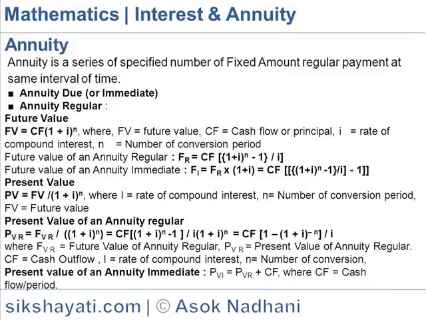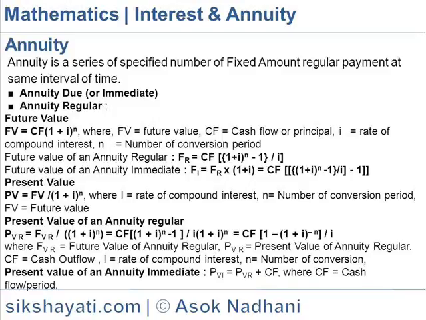Present value of an annuity regular. Present value of annuity regular PVR is equal to FVR divided by (1 plus I) to the power n, which is equal to CF into ((1 plus I) to the power n minus 1) divided by I into (1 plus I) to the power n, which is equal to CF into (1 minus (1 plus I) to the power minus n) by I, where FVR is the future value of annuity regular, PVR is the present value of annuity regular, CF is the cash outflow, I is the rate of compound interest, n is the number of conversion periods.